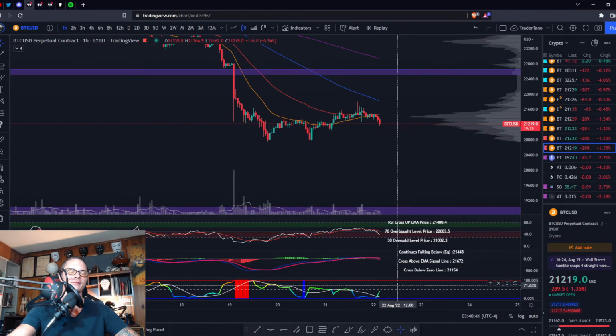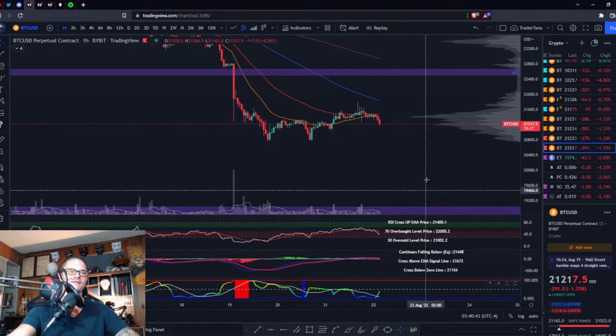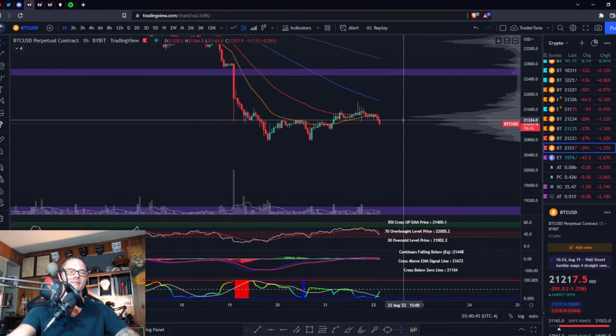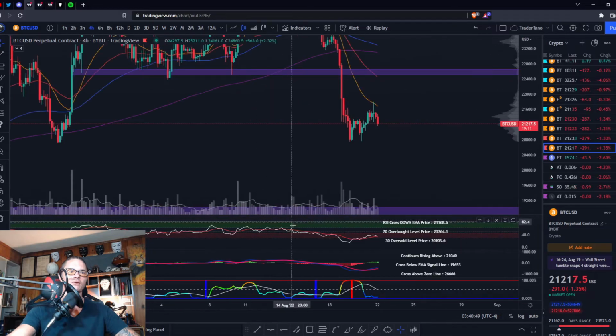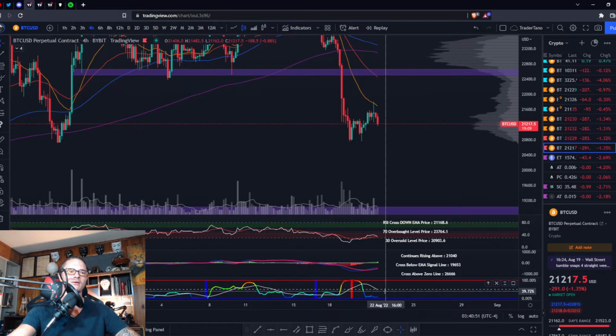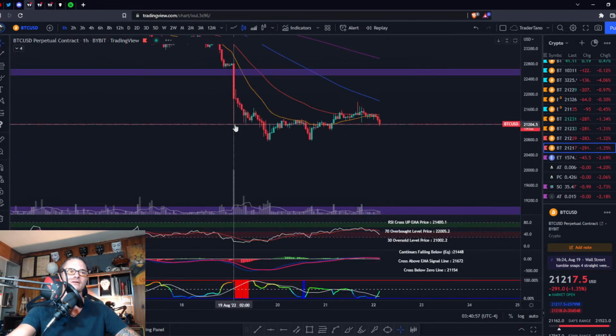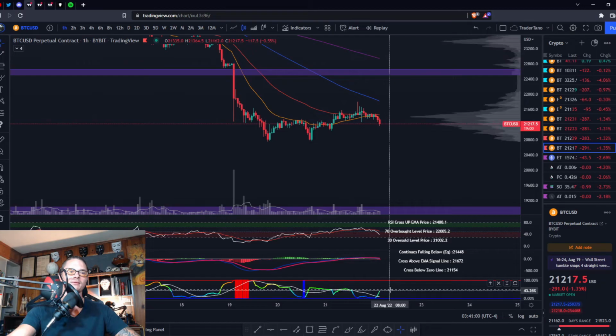Either way, your BBWP is going to get into the upper zone. The volatility has begun. We're probably not going to consolidate for much longer, which is also going to roll into the BBWP on the 4 hour. So I would expect us to cross this moving average in the coming days, maybe even today. So definitely watch your BBWP. As soon as it enters that upper zone, get ready. That's when it's going to happen.